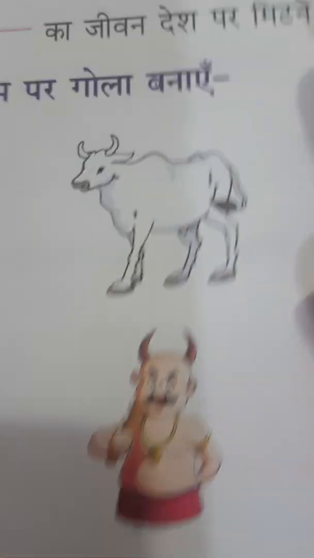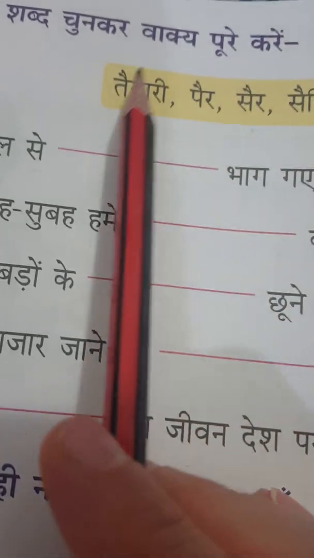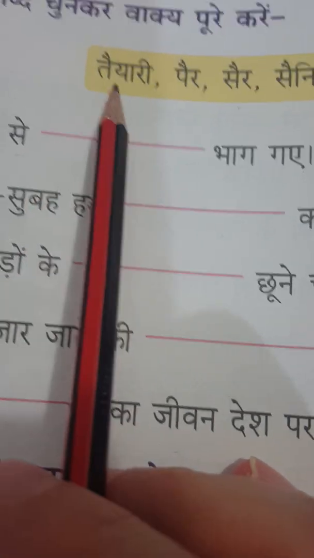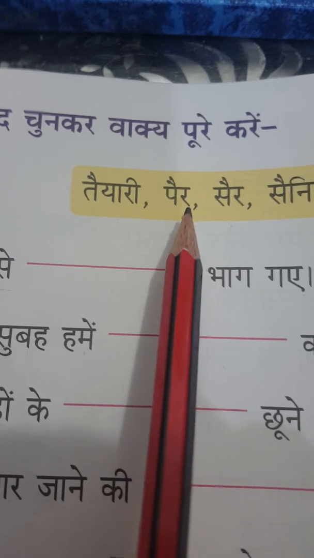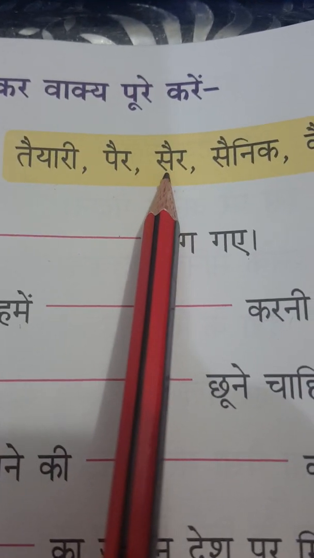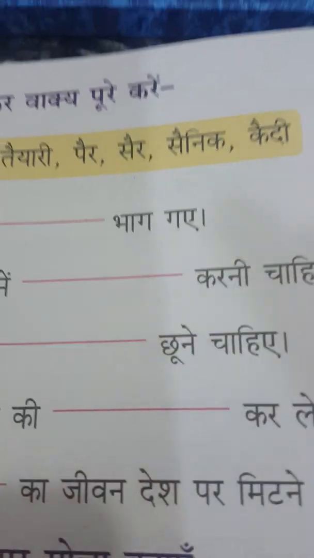So what we have to do here is सही शब्द चुनकर वाक्य पूरे करें. You have the words here and you have to choose the words and write them down. Fill in the blanks with the appropriate words. तैयारी is to get ready. पैर is foot or feet rather. सैर is walk. सैनिक is soldier and कैदी is a prisoner.